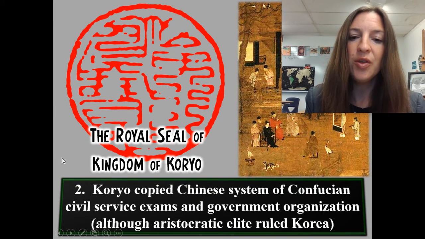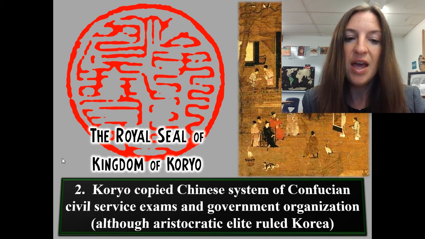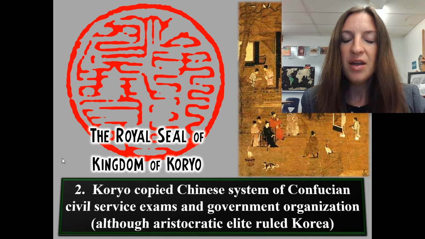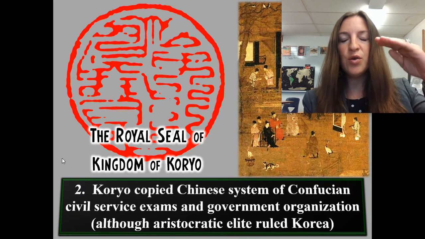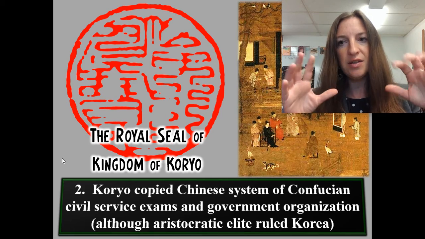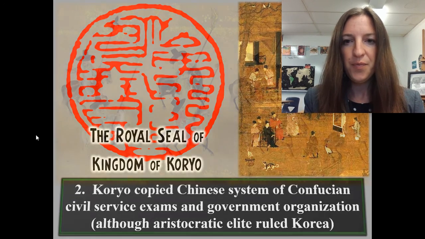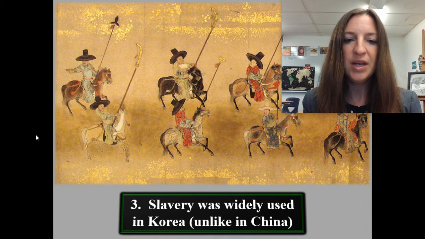Note number two, the Koryo copied the Chinese system of Confucian civil service exams and government organization. But the aristocratic elite ruled Korea. So you could only rise so far in Korea if you didn't inherit being the elite. Note number three, sadly, slavery was widely used in Korea, and this was not true in China.